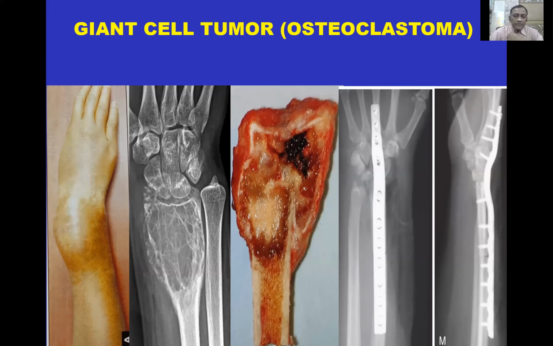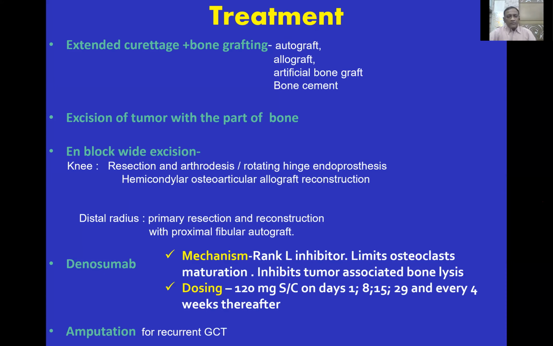These are the different types of treatment which are given in the textbook, but the most important is the denosumab. A question on denosumab may be asked in the examination. It limits the osteoclast maturation, inhibits the tumor-associated bone lysis. And what is the dose? 120 milligrams subcutaneously given once in a week for 4 weeks, and then every 4 weeks till you get a desired result.